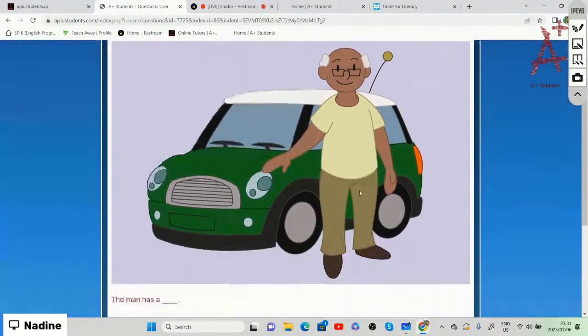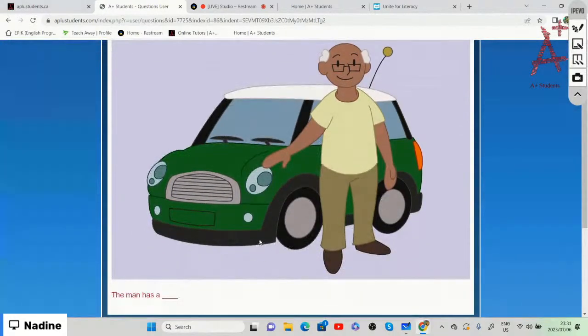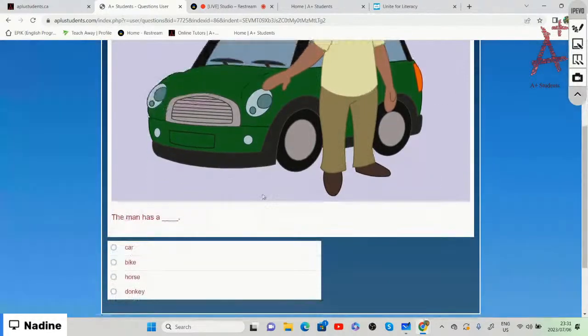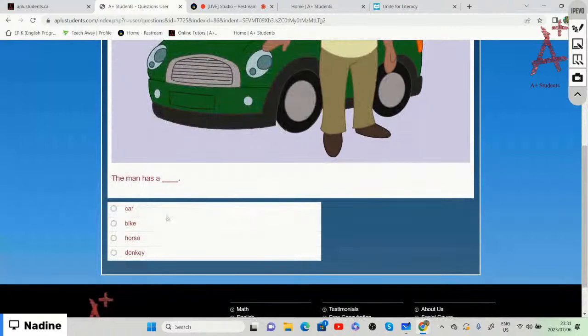All right. The man has a what? Here's the man standing in front of his what? Does he have a car? Does he have a bike? Does he have a horse or a donkey? What does the man have?